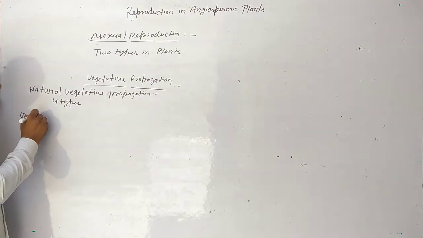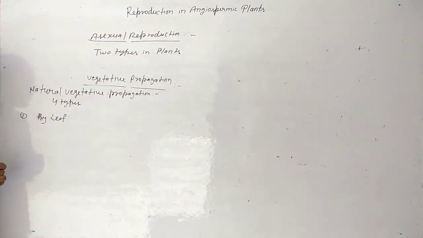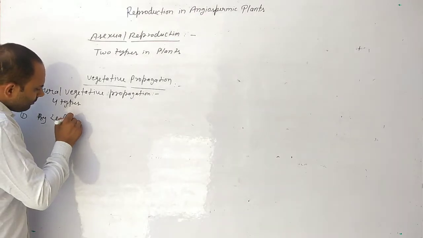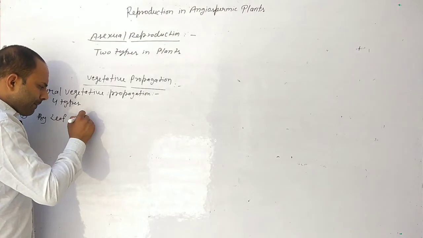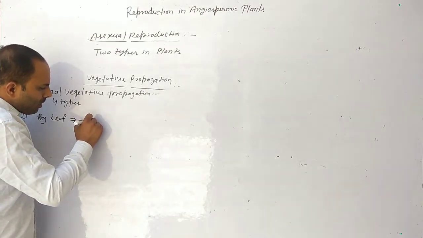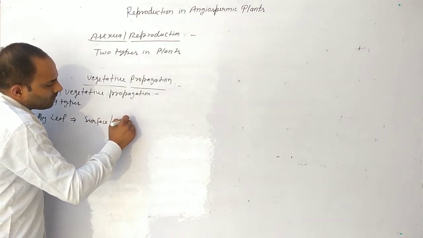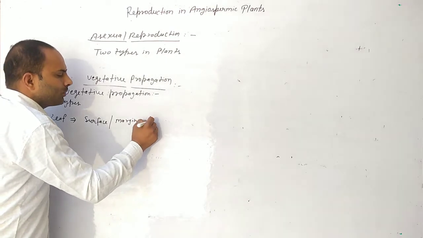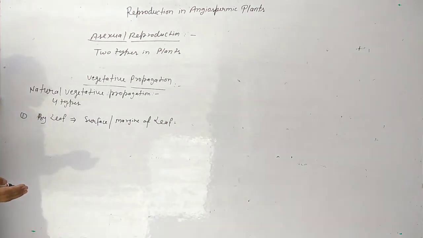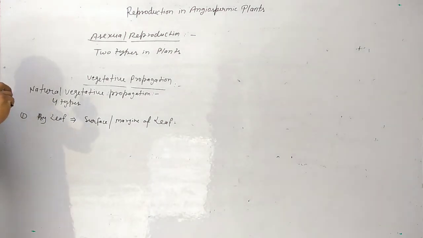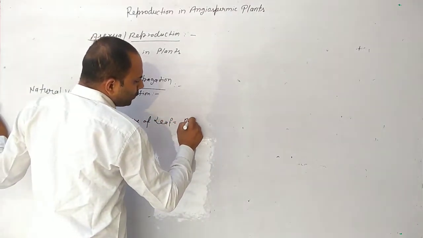First is by leaf. Here, from the surface or margin of the leaf, a new plant occurs, a new bud forms from the margin of leaves. For example, bryophyllum.